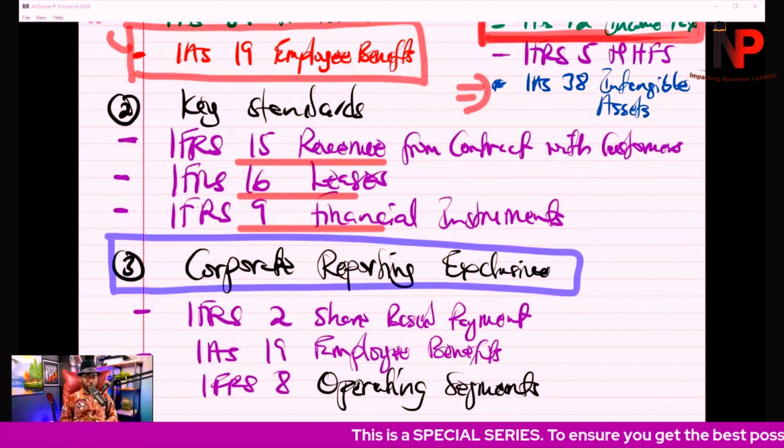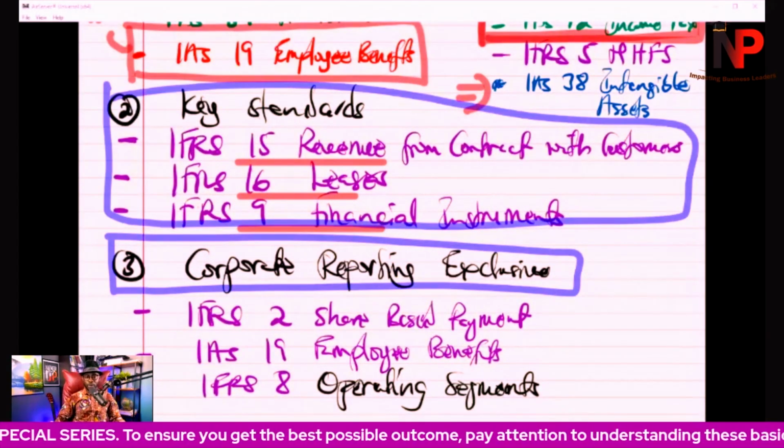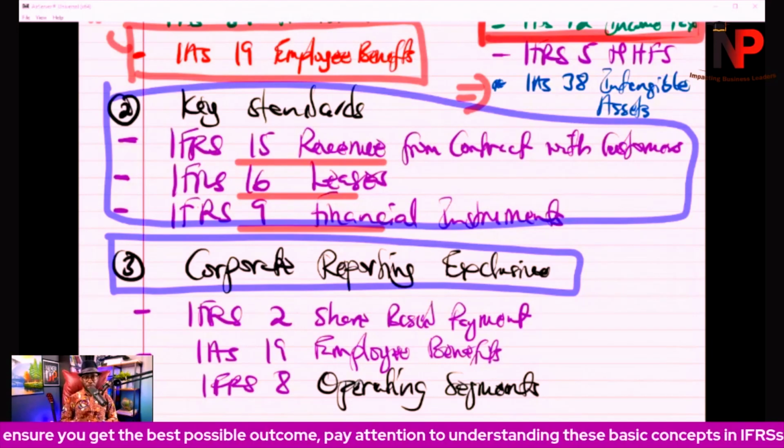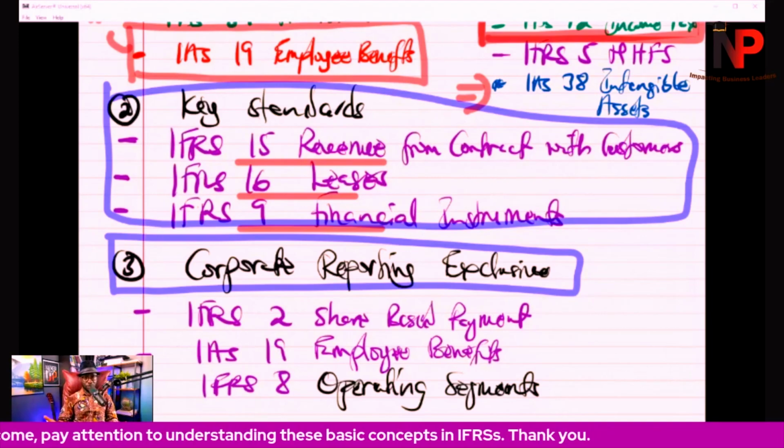Then the third category, so note that these standards are going to be crucial, whether I like it or not. Something about them will be in the exam, either one of them will be there, two of them will be there, or if the examiner is excited, whether corporate reporting, financial reporting, all these three will be there.